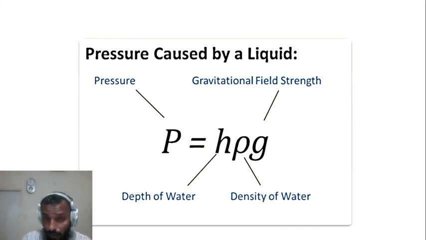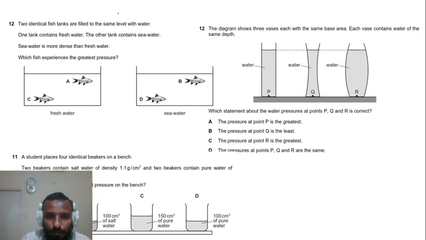Obviously the concept. Now I have collected some questions from the past papers to give you an idea how these concepts are asked in the exam. Say the extreme left hand side again. Two identical fish tanks are filled to the same level with water. One tank contains fresh water, the other tank contains seawater. Seawater is denser than fresh water. Which fish experiences the greatest pressure?